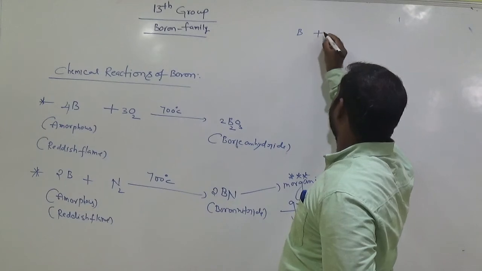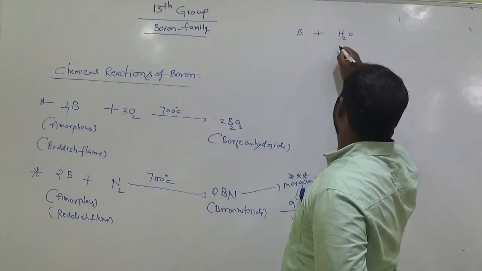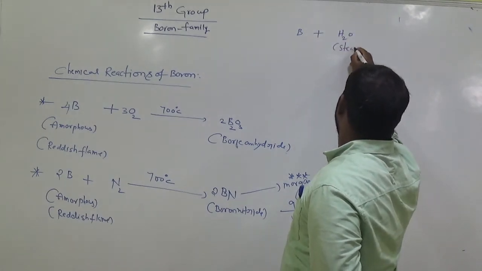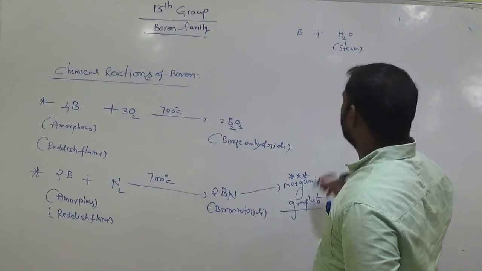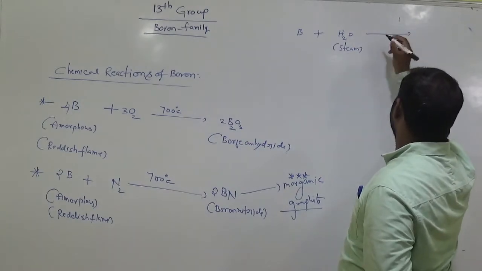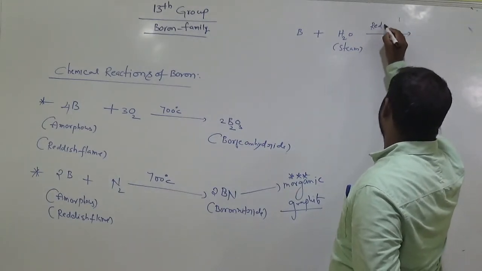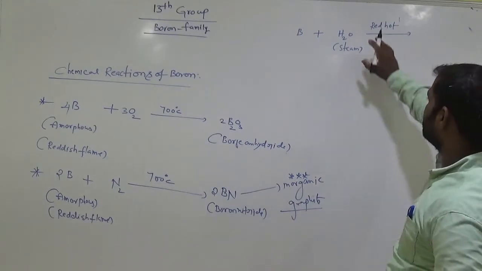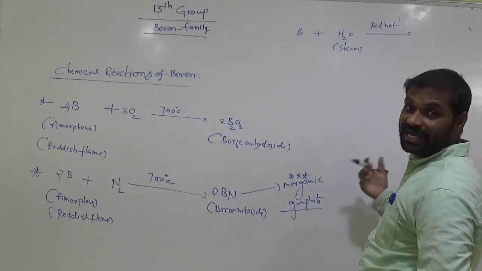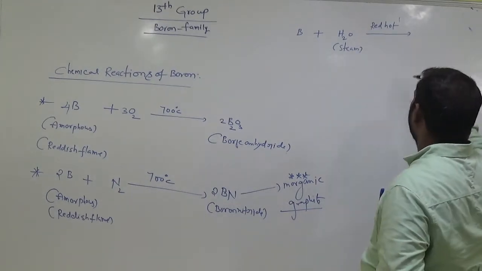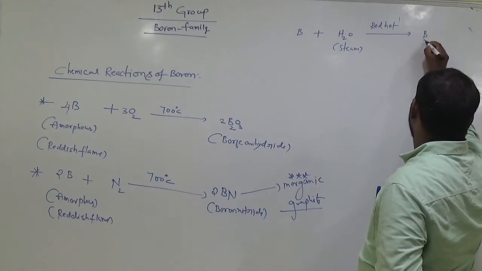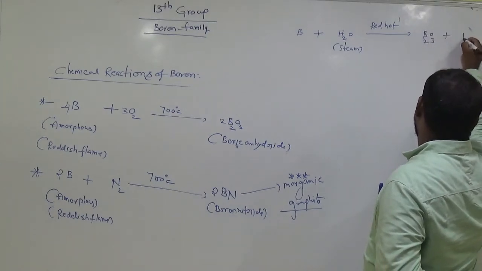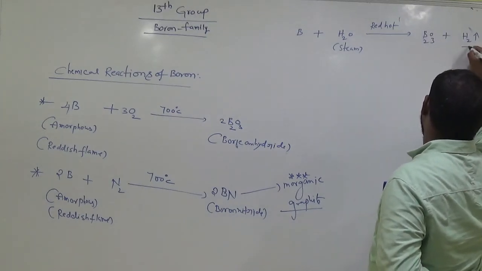And boron's interaction with water vapor, steam. So it produces red hot boron. Red hot means heating the boron at high temperature, or with high temperature steam, vapor-like. So it produces boric anhydride and hydrogen gas is liberated. Important one.